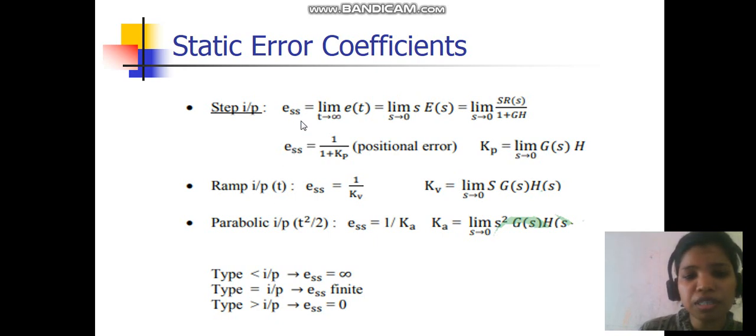So just remember, the basic formula of ESS is limit s tends to 0 of sR(s) upon 1 plus G(s)H(s). This is the general formula, but it is asked about step, ramp, parabolic. If you are using the general formula, just put the value of R(s) in terms of step, ramp or parabolic. Otherwise, remember, for step input it is 1 upon 1 plus Kp. The Kp is limit s tends to 0 of G(s)H(s), or for ramp input, it is 1 upon Kv, or for parabolic input, it is 1 upon Ka.